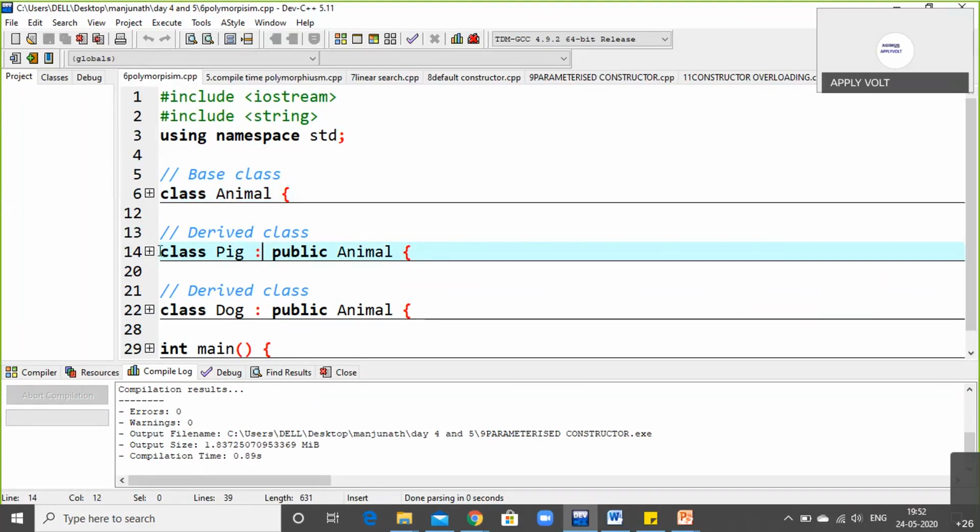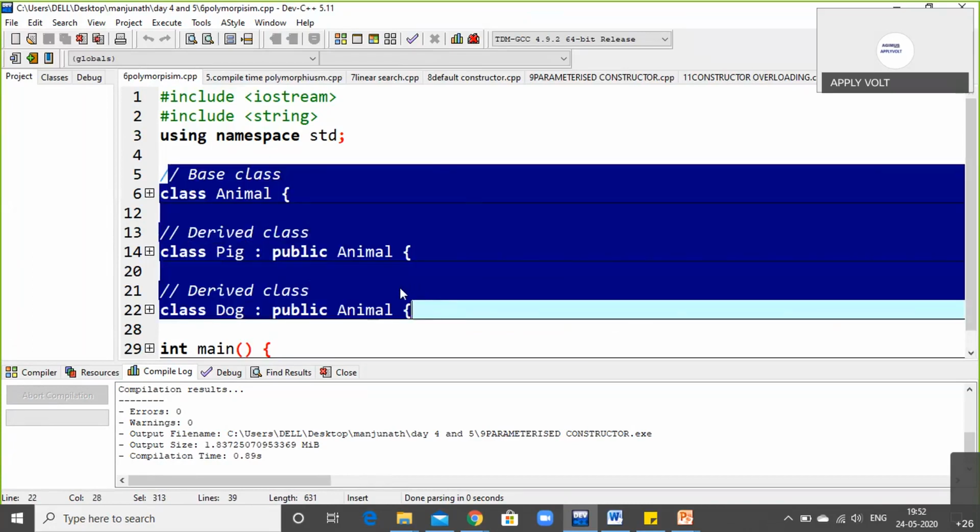See, you can see class pig. I have taken an animal name as pig. When I use this colon in front of pig, it means it is inherited from a base class, that is animal. Okay, now by using this base class animal, I have derived two classes, that is pig and dog. So I have clearly mentioned public animal. So animal is the base class. These are the basic information of polymorphism. See here, poly means many and morphism means forms. Many forms can be inculcated in this program.